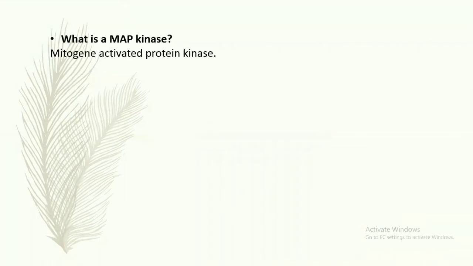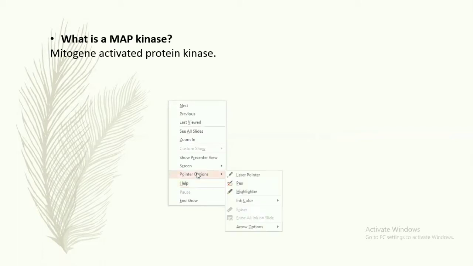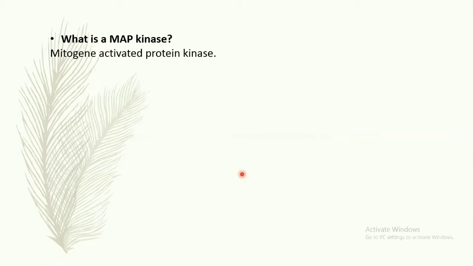What is MAP kinase? It is the mitogen activated protein kinase. Also, MAPK is a type of protein kinase that is specific to the amino acid serine and threonine. Also, it is the serine threonine specific protein kinase.